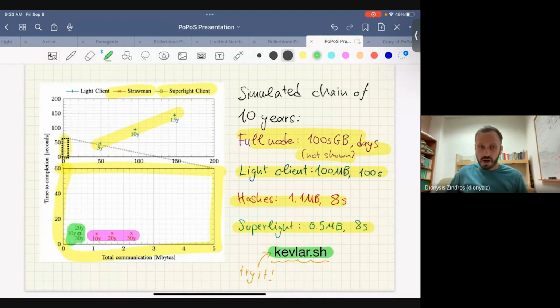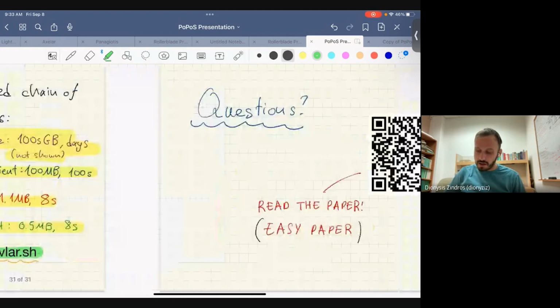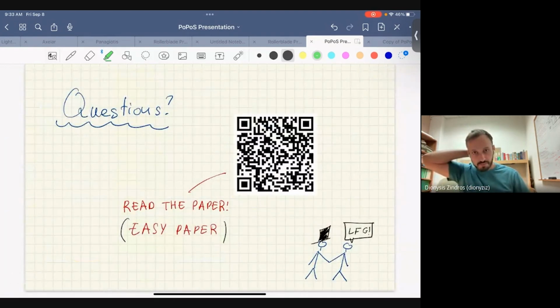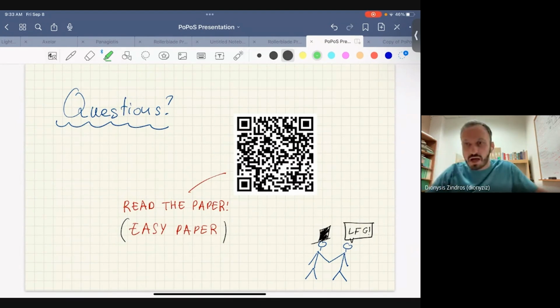So yeah, we have this website. You can try it on for Ethereum. It should work, and you can contribute. It's all open source. And then the paper is here, you can scan this barcode. It's all there. It's an easy paper. I'd say it's not super mathy. If you skip the proof parts that are in the appendix, it's super easy to read and has some nice graphs, and it explains the construction in more detail. It also generalizes beyond Ethereum. So yeah, that's pretty much it. And we have plenty of time for questions, I think.